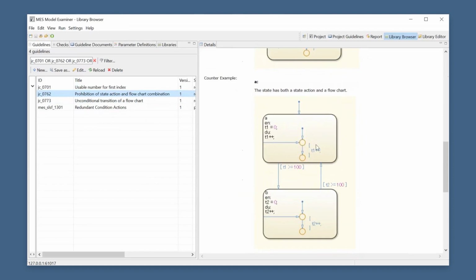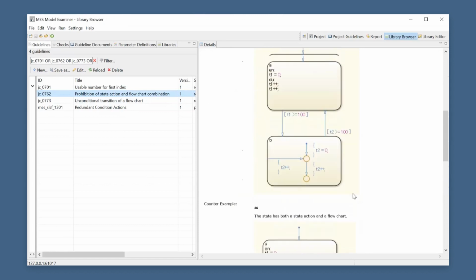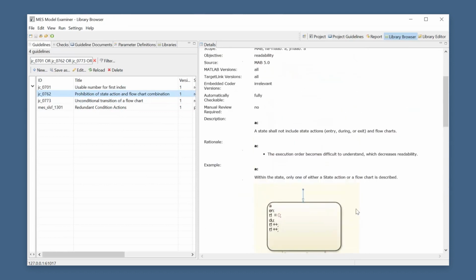And especially if there would maybe be a condition which would be related to this variable, it's just not very easy to read and understand what the model actually does and when which code will be executed. So for this purpose, we created a new check, which analyzes all states and flags those which combine Stateflow flowcharts and state actions. And this should lead to a lot clearer modeling patterns if it is followed.